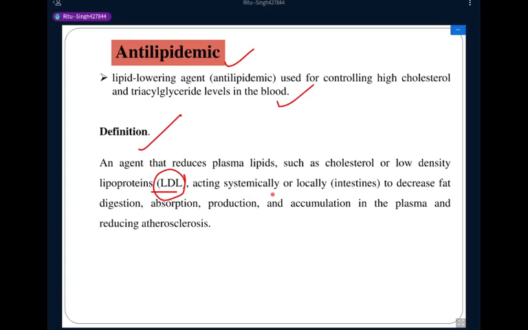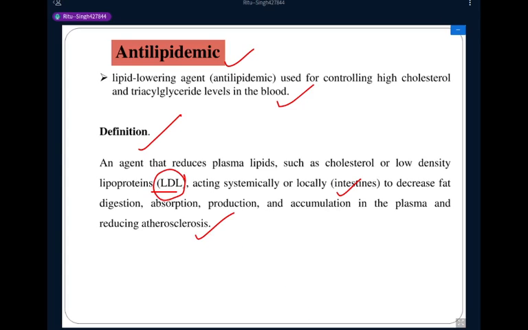They act systematically or locally at the intestine to decrease fat digestion, absorption, production and accumulation in the plasma, and reduce atherosclerosis. In atherosclerosis, the lipid is deposited into the artery wall, and this condition is called atherosclerosis. Is this clear to everyone? The definition is clear regarding antilipidemic agents.